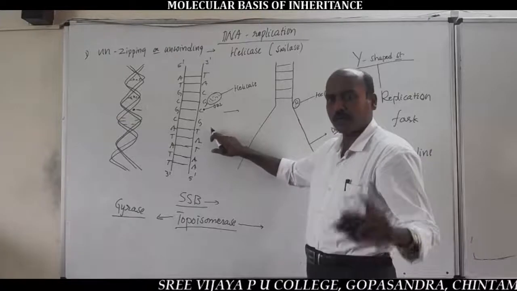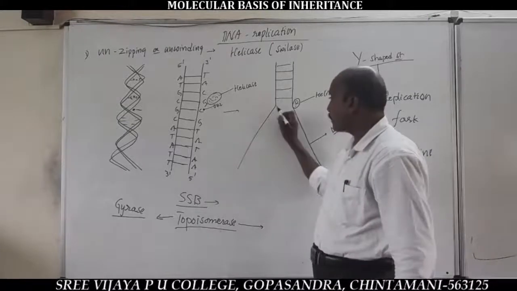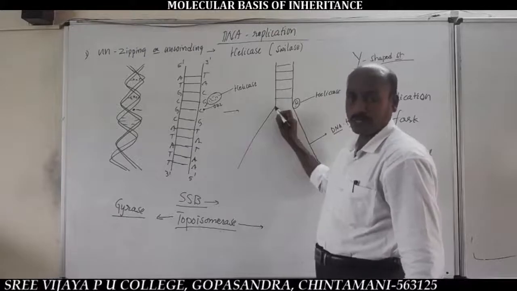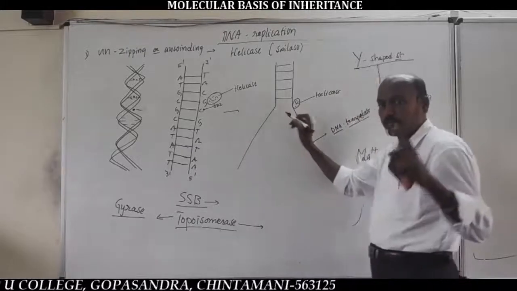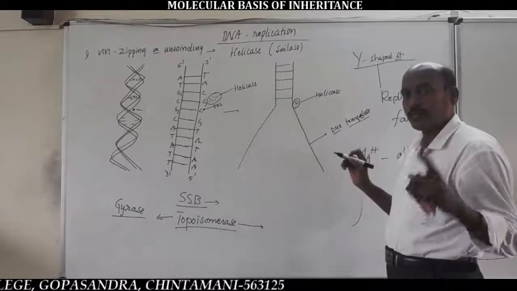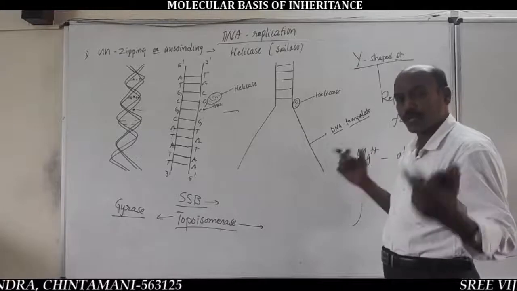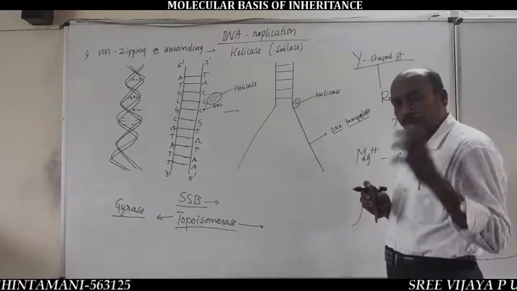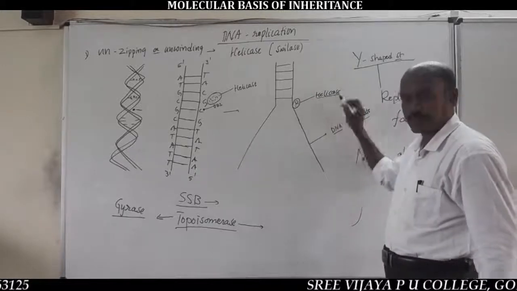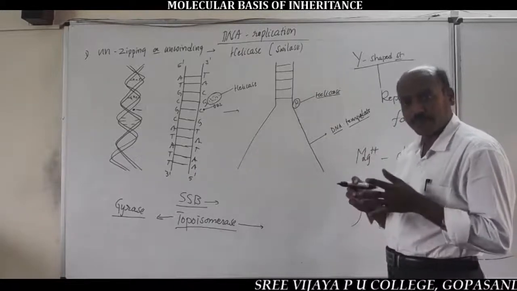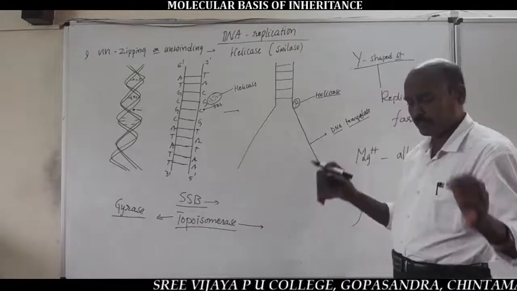The process of unchipping begins at a specific point called the origin or initiation point, in which prokaryotic DNA has a single origin, and eukaryotic DNA has many origins. At the point of origin, the enzyme helicase is responsible for unchipping due to breaking of hydrogen bonds.